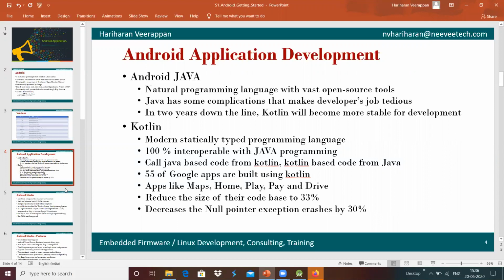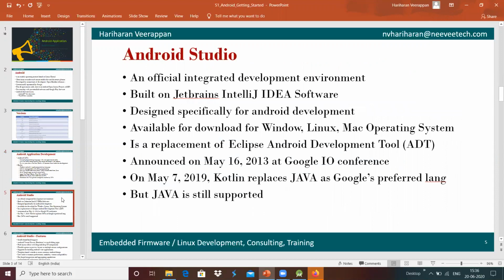And in order to develop, we need an IDE, and Android Studio is the official integrated development environment for Android application development, which is built on JetBrains' IntelliJ IDEA software, and it has been completely designed for Android application development.